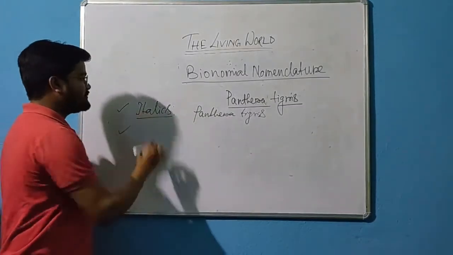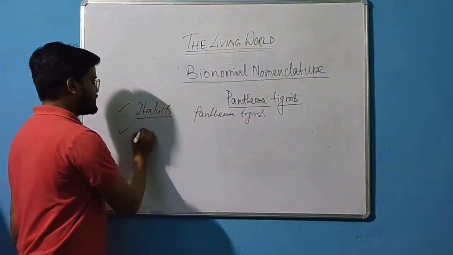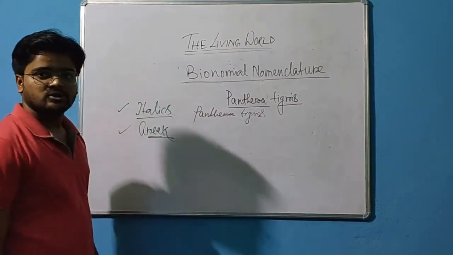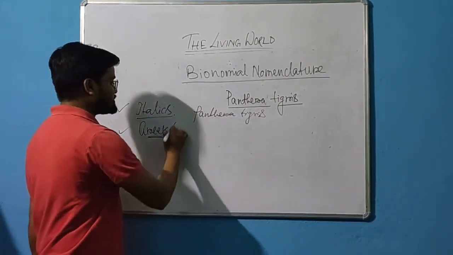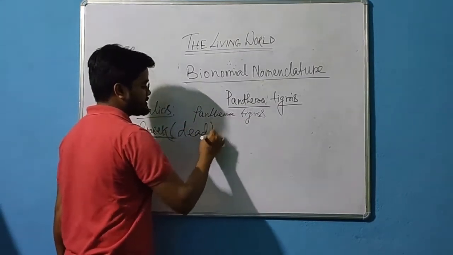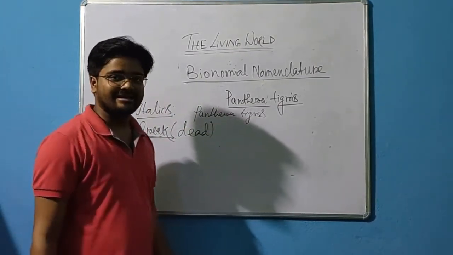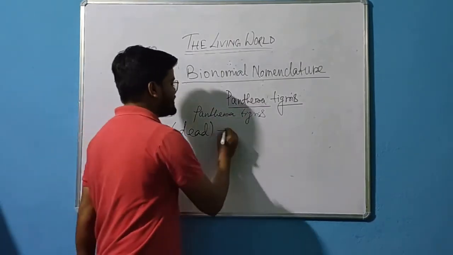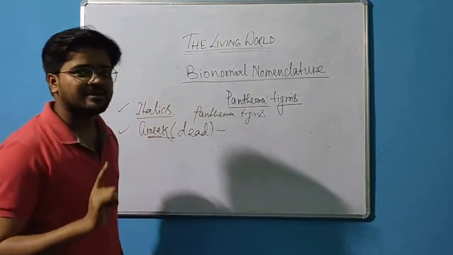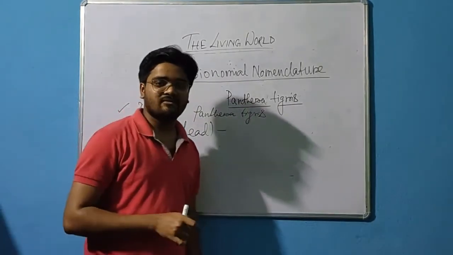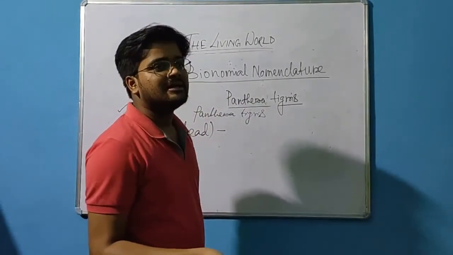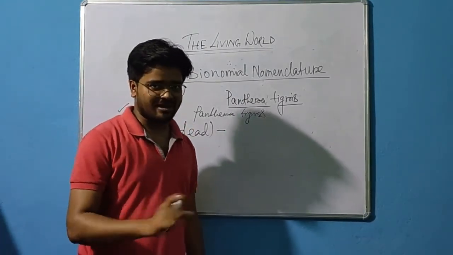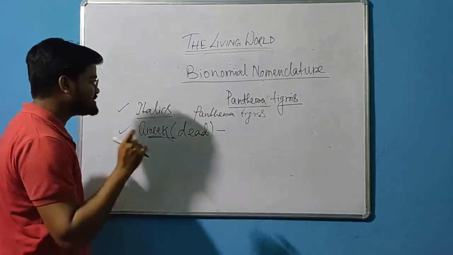Now the next thing is that the binomial nomenclature should be written in Greek. Why? Because Greek language is a dead language. Once it is dead, and if it is used by any scholar, any scientist, it can't be changed again. So that's why wherever the scientific names come, and in your book you are getting many Greek terminologies also. Why? Because it can't be changed by anyone. Clear?